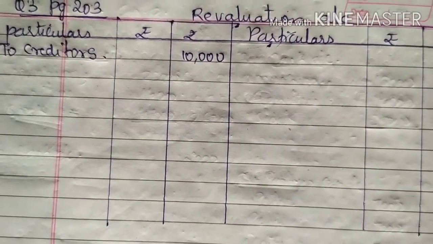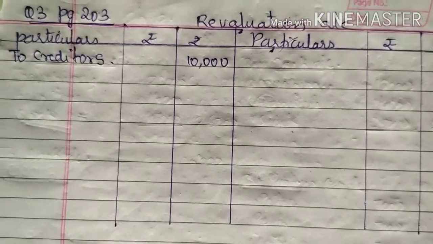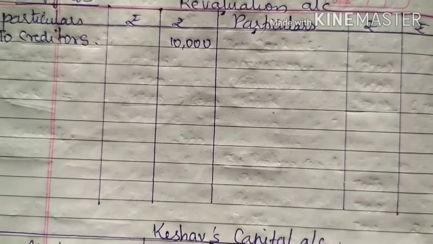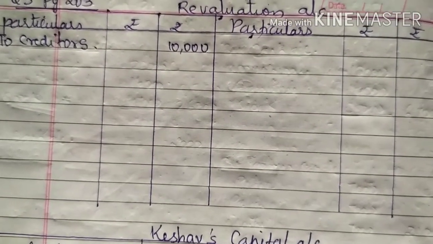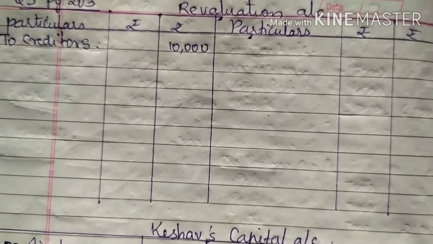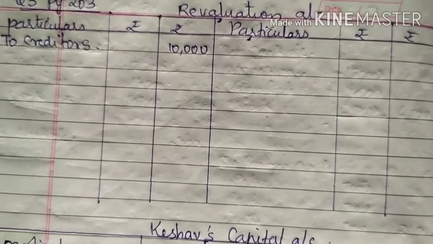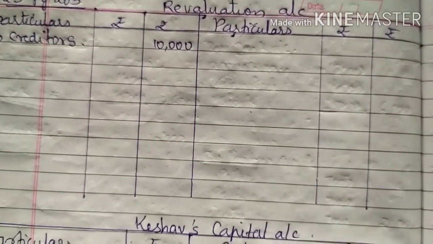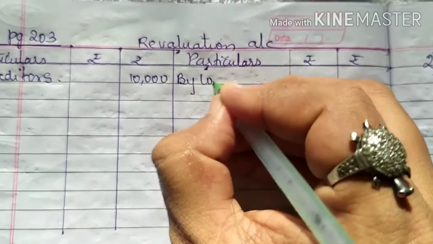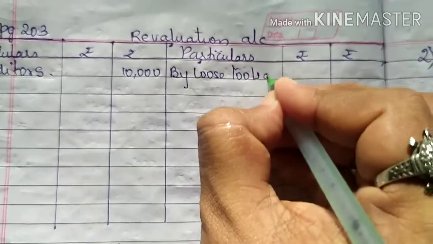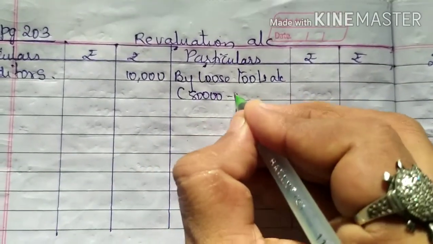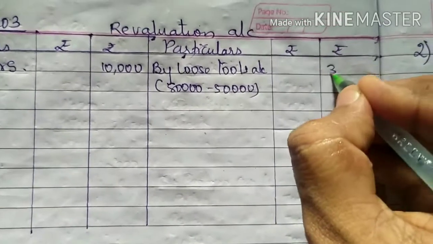Fourth adjustment, loose tools and livestock were valued at rupees 80,000 and 1,20,000 respectively. Now you see, compare the loose tool value. Loose tool previously it was 50,000 and now it has become 80,000. So the value of loose tools has increased. If the value of an asset is increased, it is a profit. So we write in the revaluation account credit side by loose tools account. In bracket you write the amount how you got it. It is 80,000 minus 50,000. You will be getting 30,000.